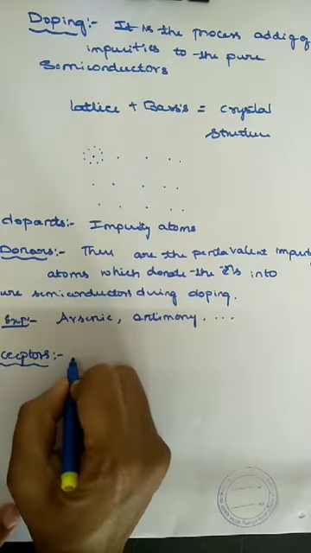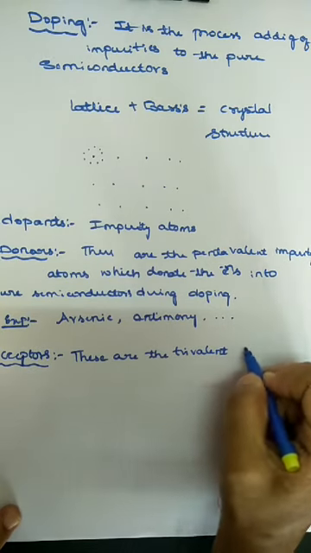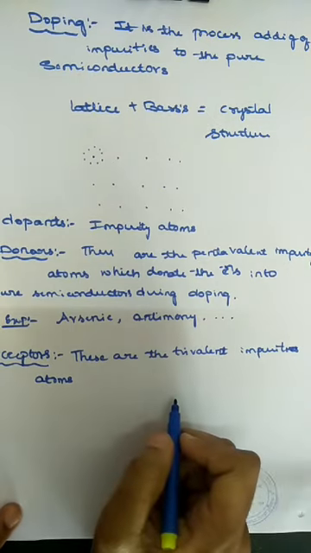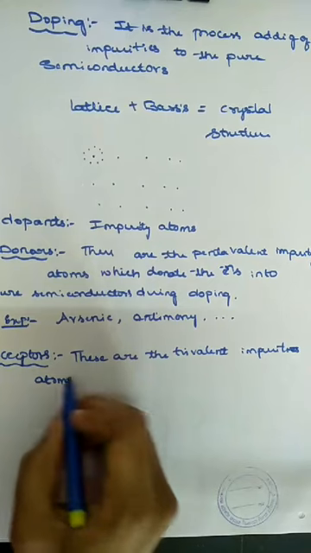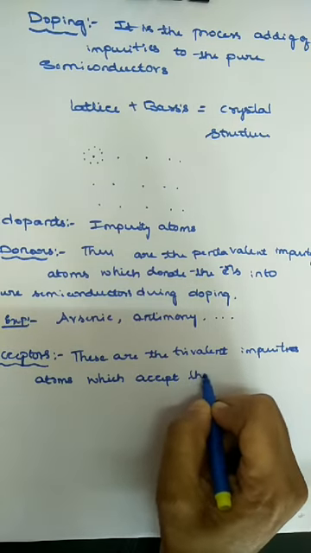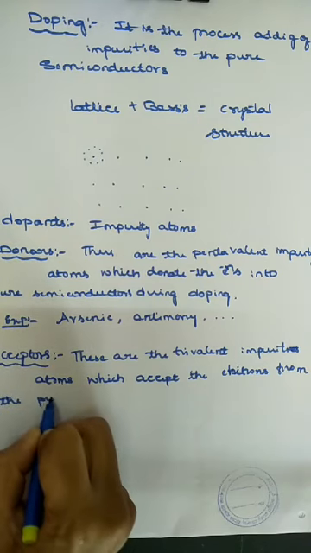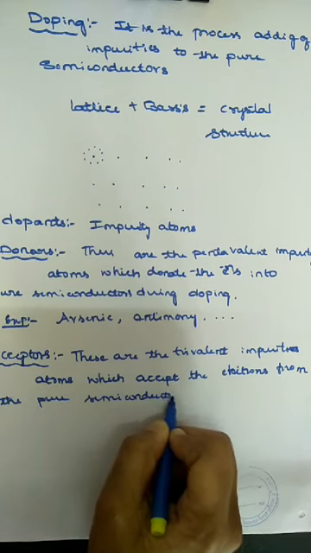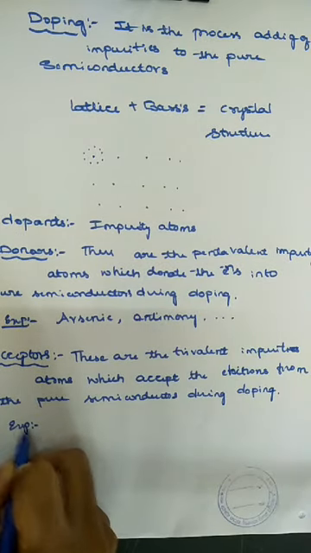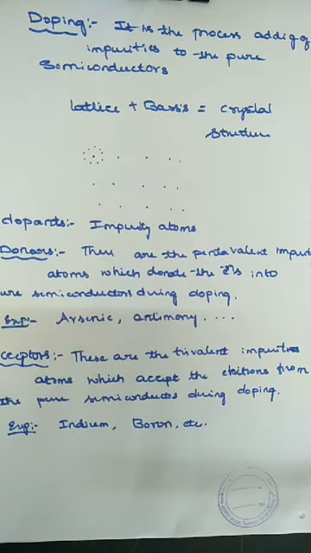Acceptors. So these are the trivalent impurity atoms which accept the electrons from the pure semiconductors during doping. Okay, examples: indium, boron, etc.